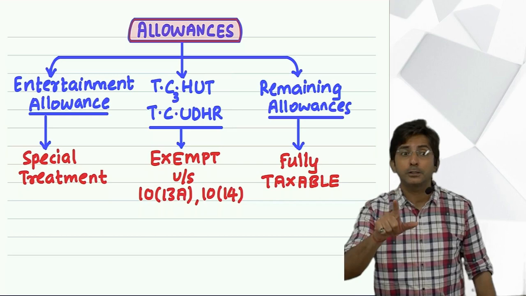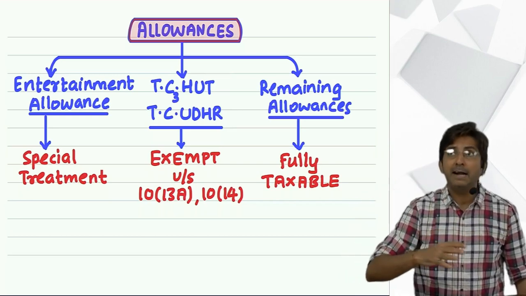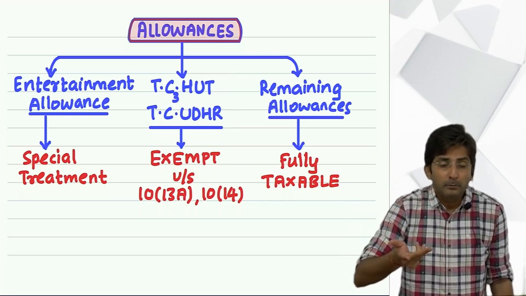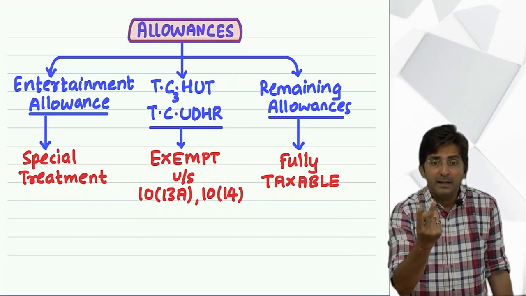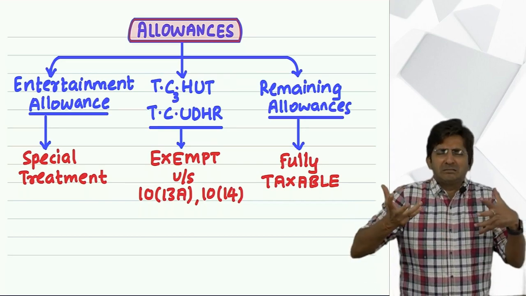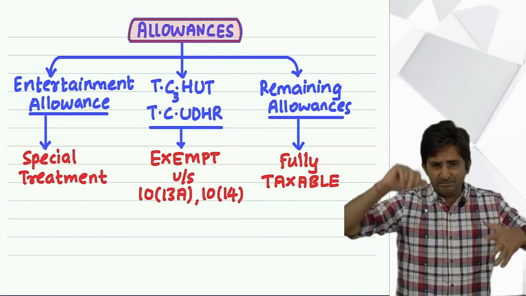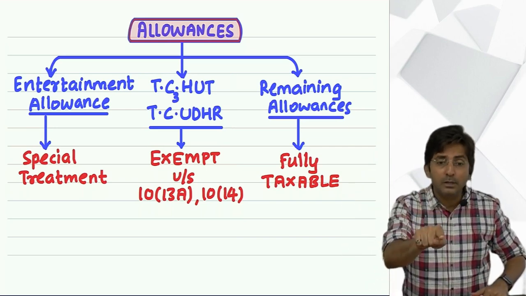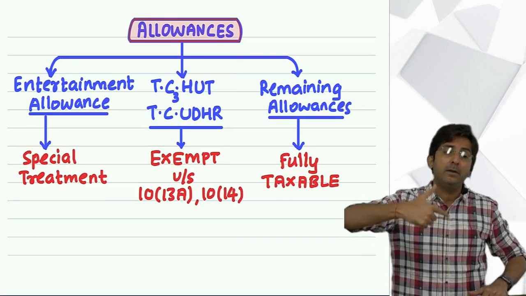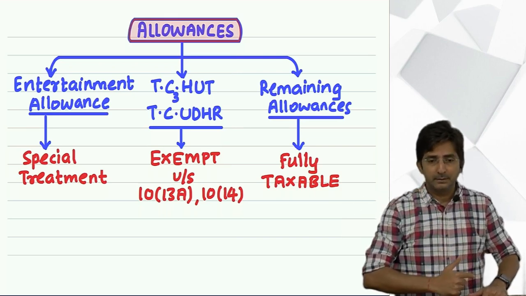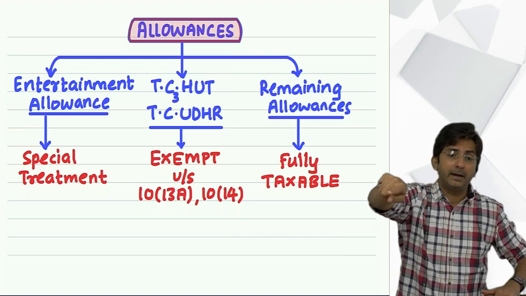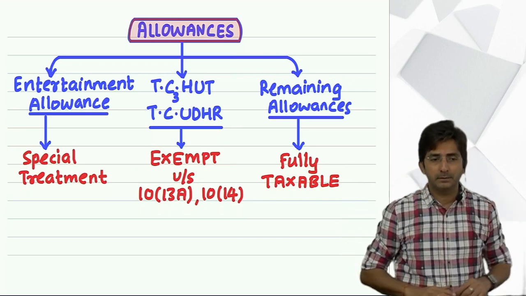Your salary was 20,000 till now. I will make it 22,000. Means I am giving you 2,000 extra as compensation for the pain of working in a jungle area. And that 2,000 will be given to you as tribal area allowance. To work in a tribal area, you are given extra compensation.